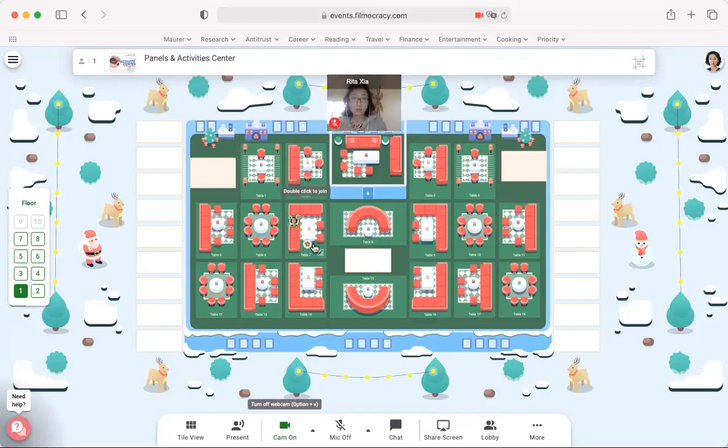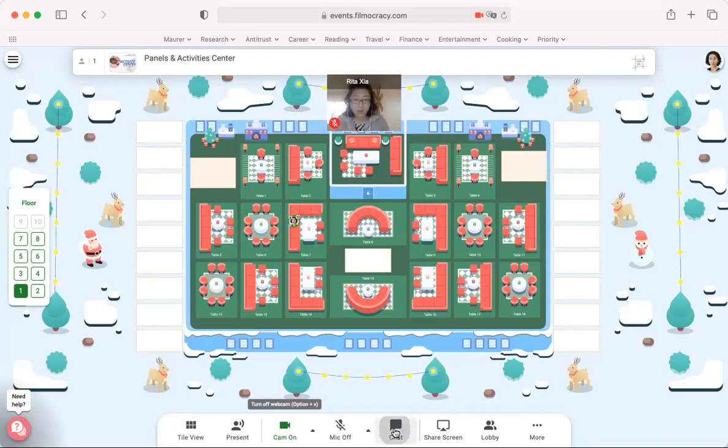Just keep in mind that at any time you can only talk to people at your table. No one else at other tables will be able to see you. Think of each table as a Zoom breakout room.